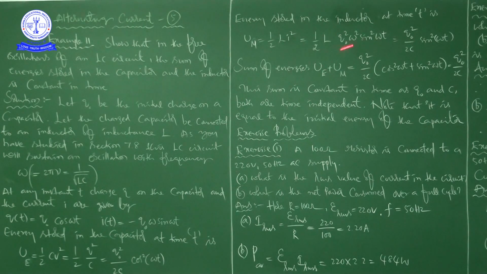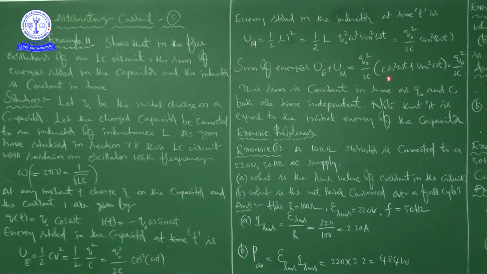Next, we calculated the energy stored in an inductor at a time t. The formula is 1 by 2 Li square, that is equal to 1 by 2 L Q naught square omega square sin square omega t, that is equal to Q naught square by 2C into sin square omega t.